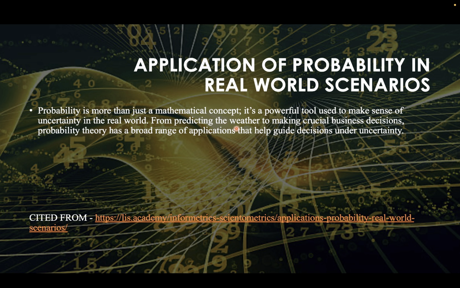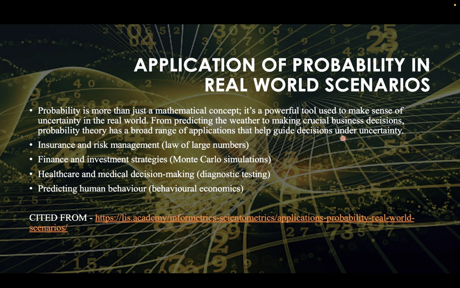It's a powerful tool used to make sense of uncertainty in the real world. From predicting the weather to making crucial business decisions, probability theory has a broad range of applications that help guide decisions under uncertainty. Here are a few examples of probability in real world scenarios.